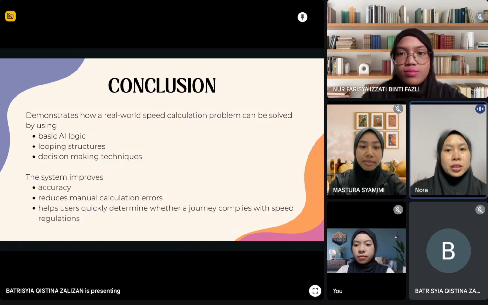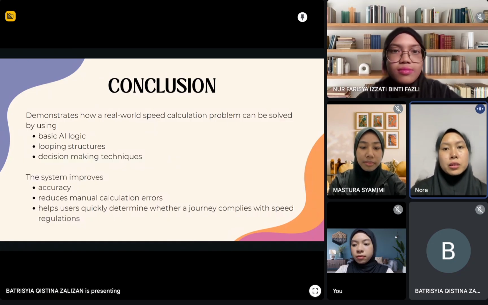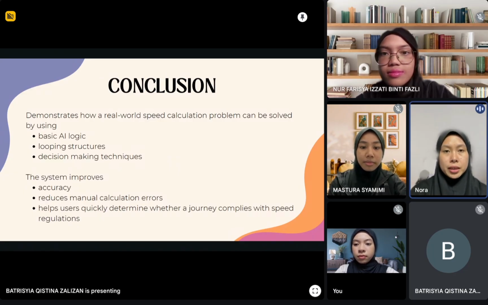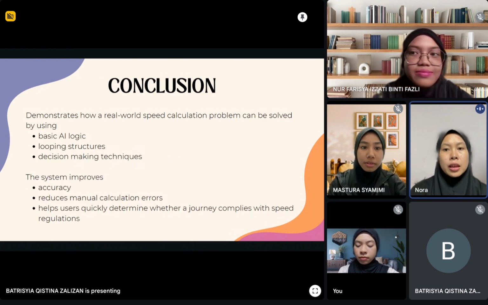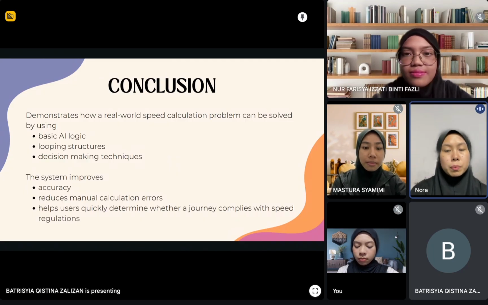In conclusion, this mini project demonstrates how real-world speed calculation problems can be solved using basic AI logic, looping structures, and decision-making techniques. The system improves accuracy, reduces manual calculation errors, and helps users quickly determine whether a journey complies with speed regulations. Through this project, we were able to strengthen our understanding of problem analysis, algorithm design, flowcharting, and programming implementation.